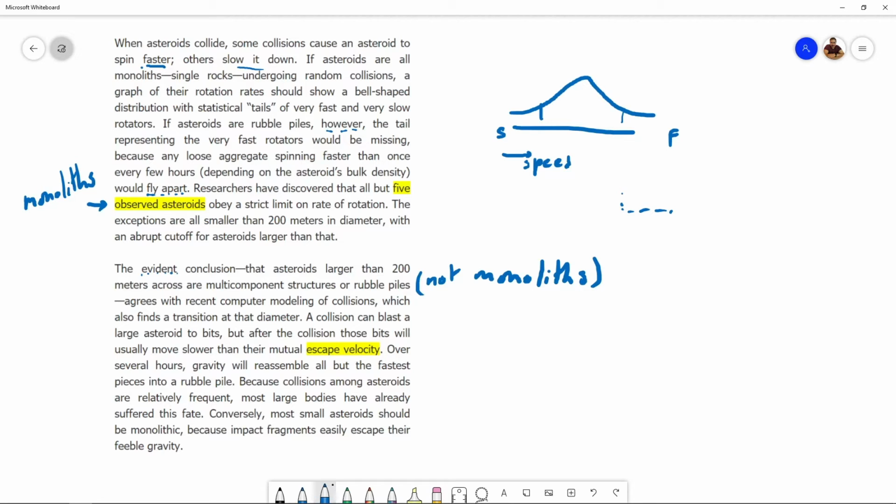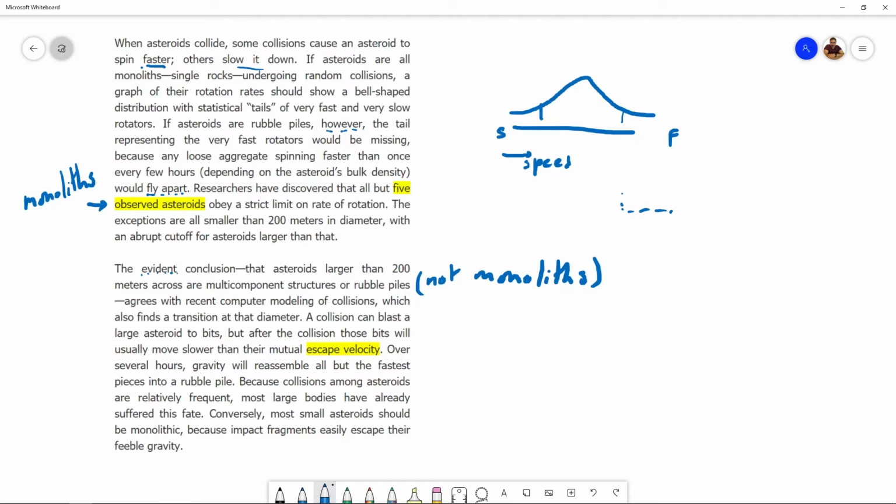The second paragraph starts off with drawing a conclusion based on what the first paragraph talked about. The conclusion is that asteroids larger than 200 meters in diameter are rubble piles and not monoliths. And that conclusion agrees with computer modeling. Also, it tells us what happens when a collision occurs. A collision can shatter an asteroid into smaller bits, and then gravity can pull those bits back together to create a rubble pile.